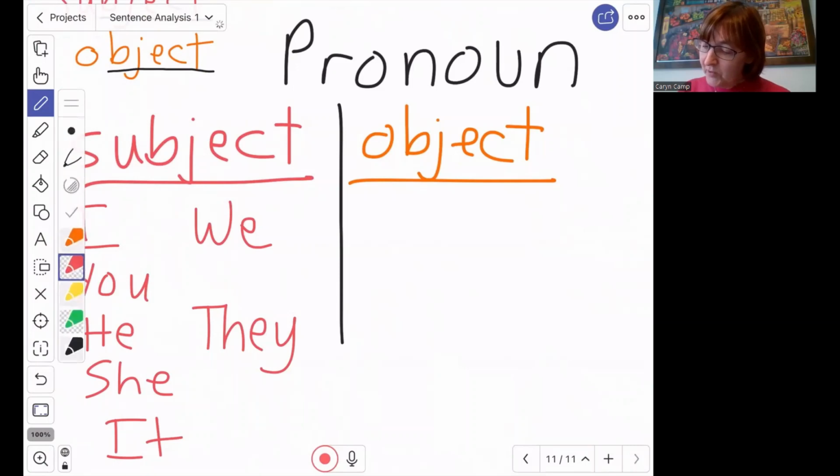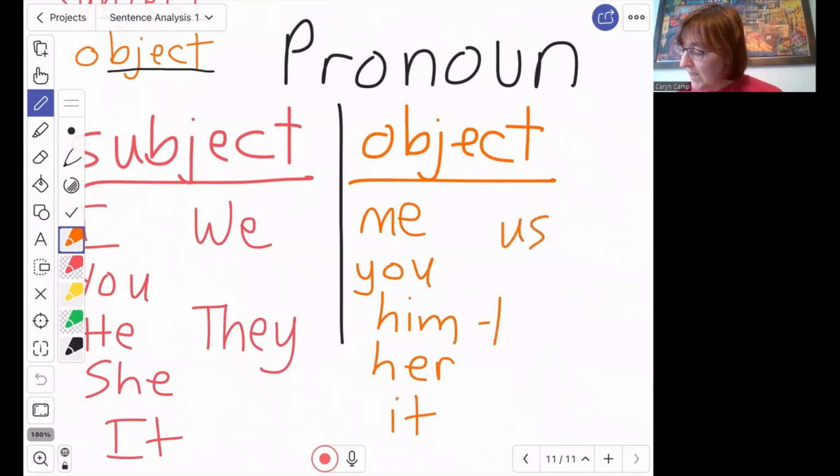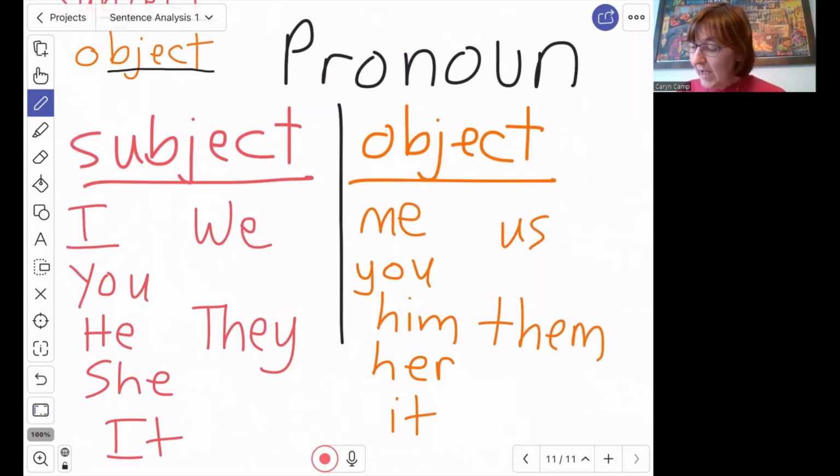The object pronouns are me, you, him, her, it, us, and them. So let's see here. I turns into me. Okay, I cannot say me is hungry. I say, who is that sentence about? It's about me. So can I say me is hungry?